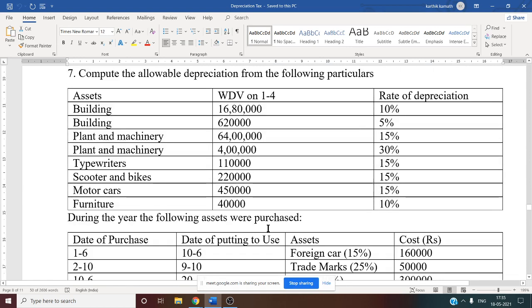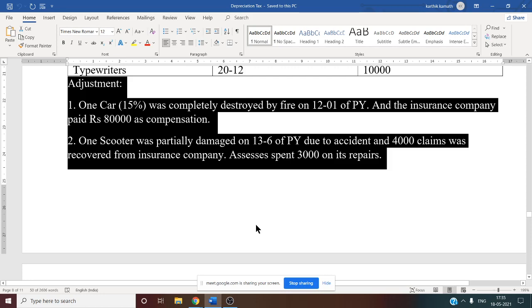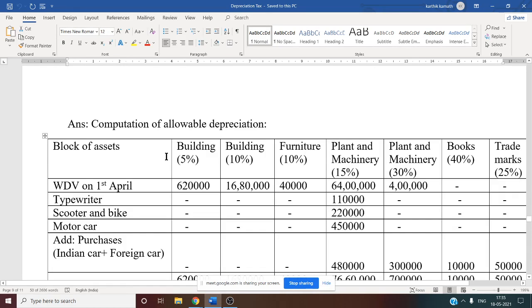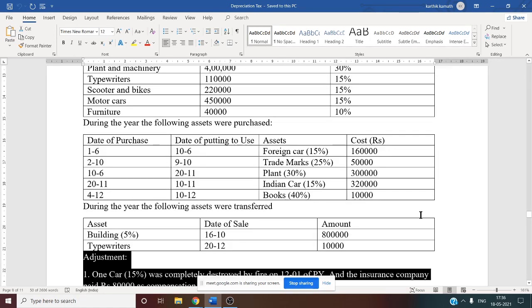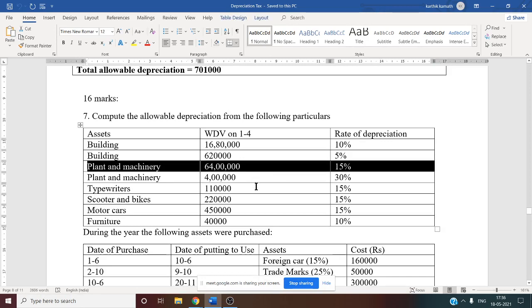See, all the information related to the problem we have discussed. So now we need to see the solution part regarding this problem. It is a 15 mark question, a very important problem from the point of view of examination. So now compute the allowable depreciation. There are columns 1, 3, 6, 7. Why the 7th column? Because we are talking about a block of asset. So the block of asset, plant 15%. 15% plant is there, right? 64 lakh. So under this you can consider the remaining 15% items also.